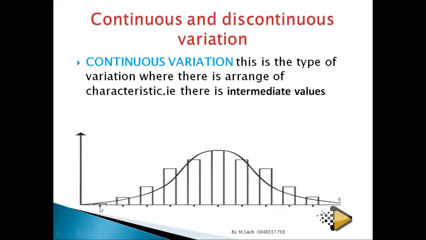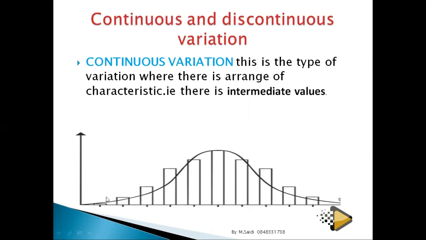If you look at this graph, you'll find that you have a number of people with extreme ends, but the number of individuals with the intermediate value is more than at the two extremes.